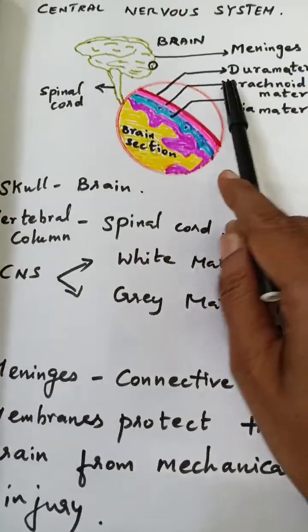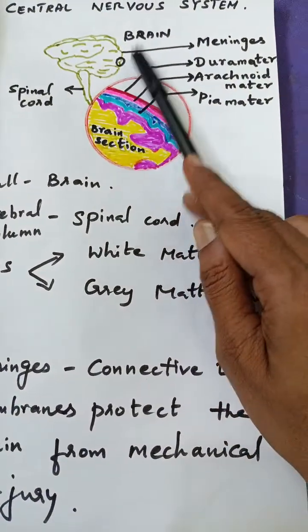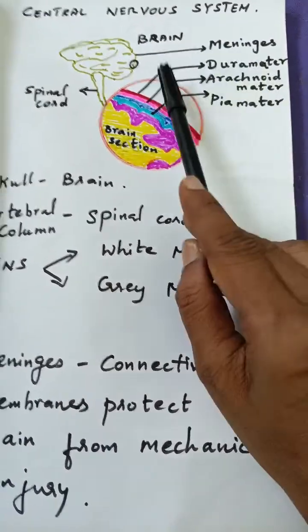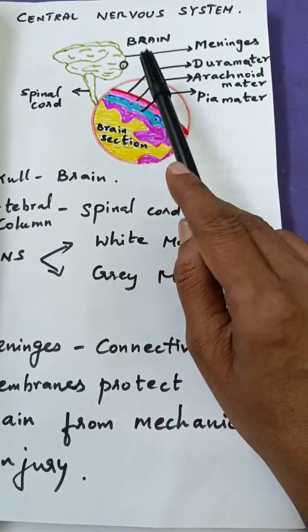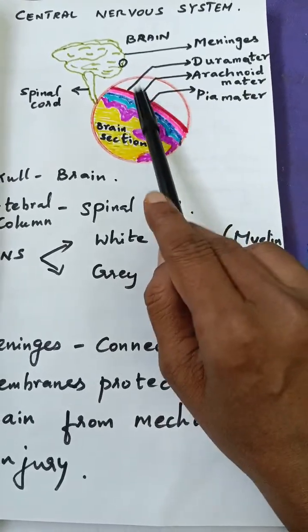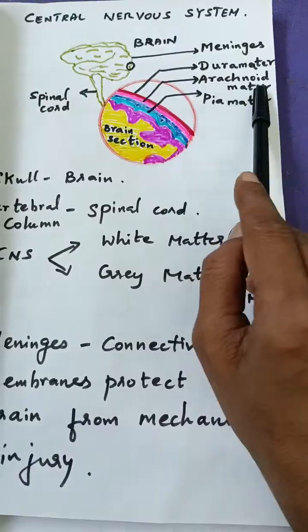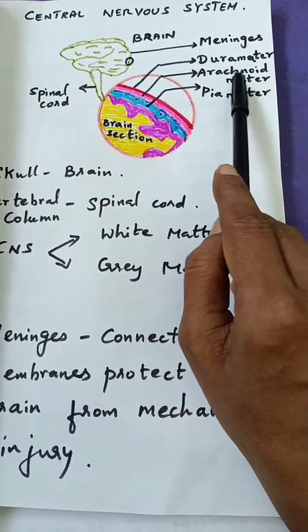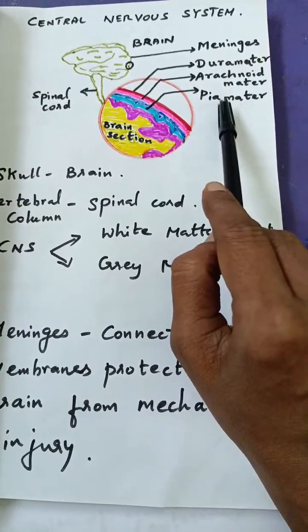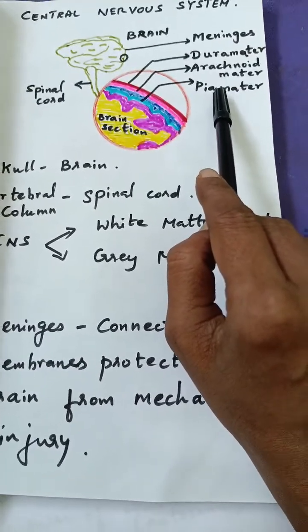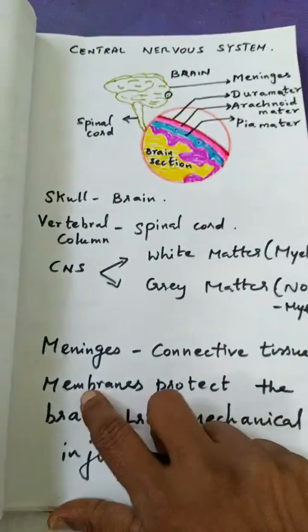Okay, and this brain has the outer connective tissue known as the meninges, and it has three layers. The outer layer is the tough fibrous layer, the dura mater, the middle one is the arachnoid mater, which is the thin vascular membrane, and the innermost is the pia mater, a thin and delicate membrane. So again I'll explain that in detail.